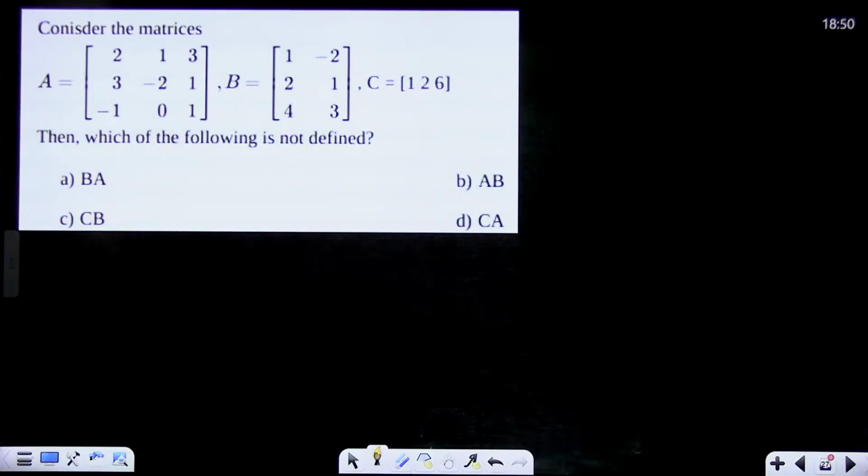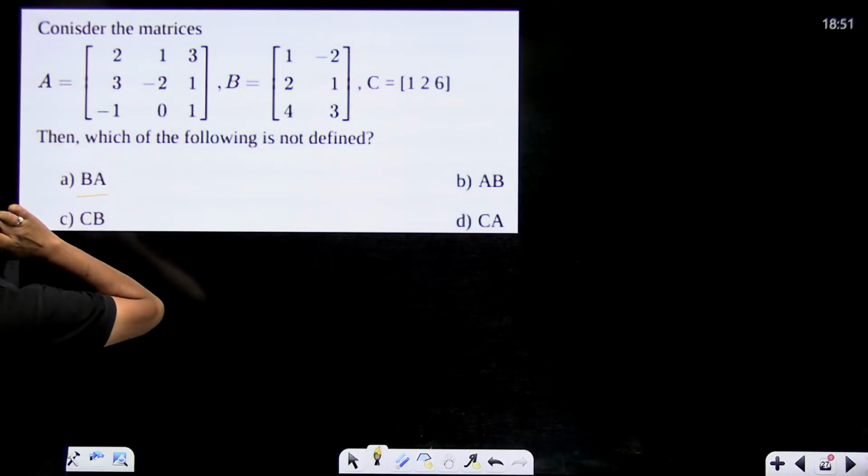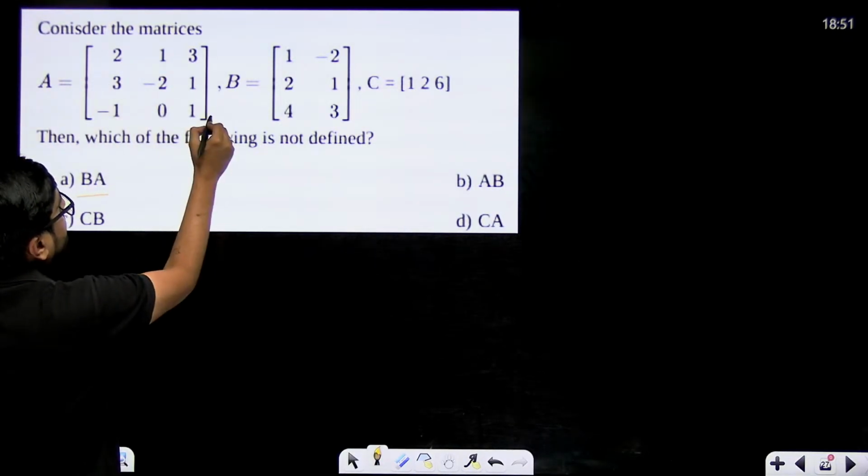Okay, AB should not come equal to BA. This is a PYQ. Let's solve this. Which of the following is not defined? Let's see. BA is defined. Can we define BA? Acha, what is the order of A? Order of A is 3 cross 3.